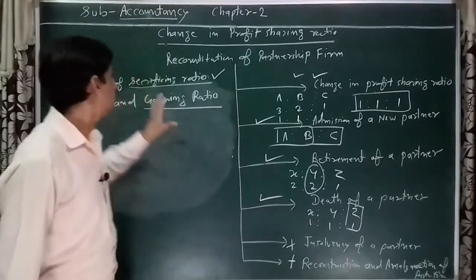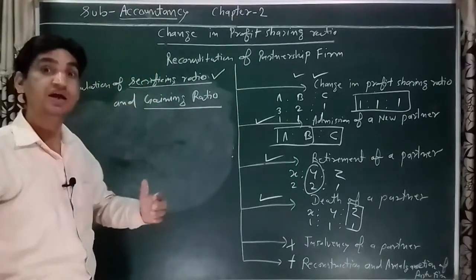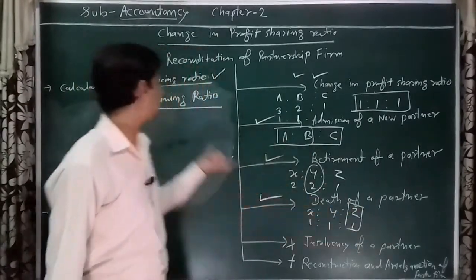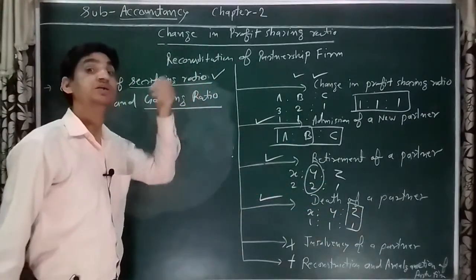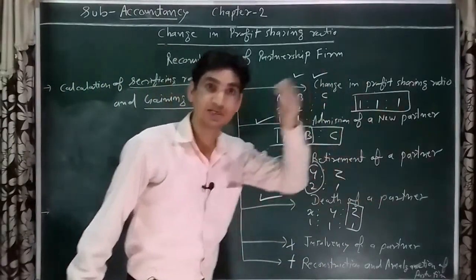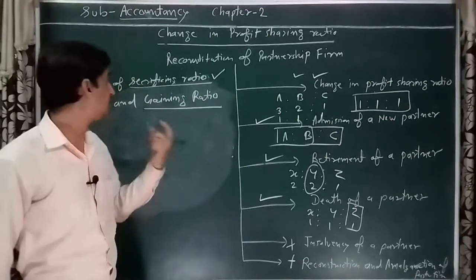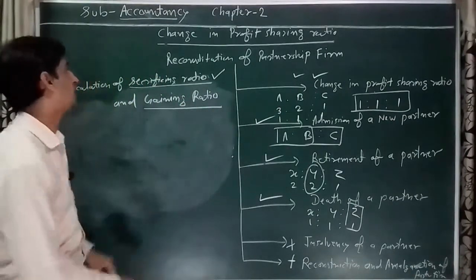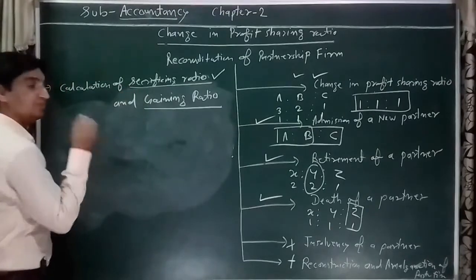Listen: when some partner sacrifices his share in favor of another partner, that is called the sacrificing ratio. When some partner receives some of another partner's share in favor of himself, that is called the gaining ratio. How is this ratio calculated? We will discuss the formula here.